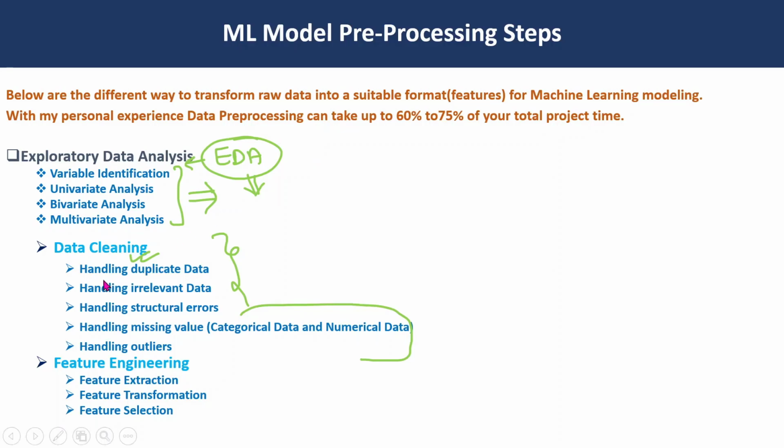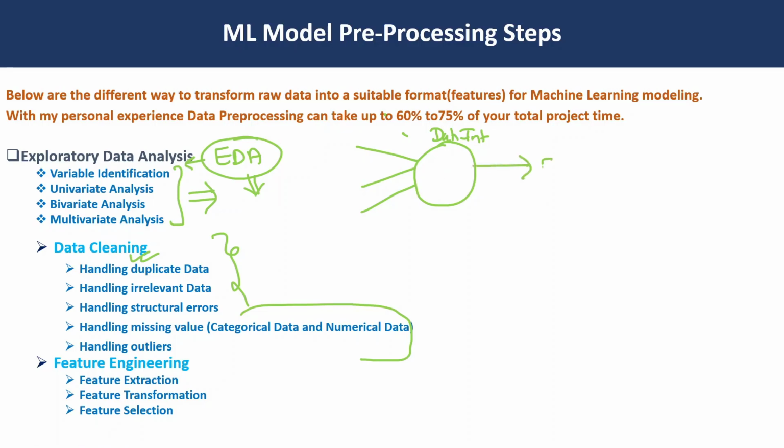In data cleaning we handle duplicate data, irrelevant data, structural errors, missing values, and outliers. After that we perform feature engineering, where we do feature extraction, feature transformation and feature selection. Once we collect the data from different sources, we store that data in a warehouse, a data lake, or on the cloud such as S3, or whatever the agreement you have with the business. That is called data integration.